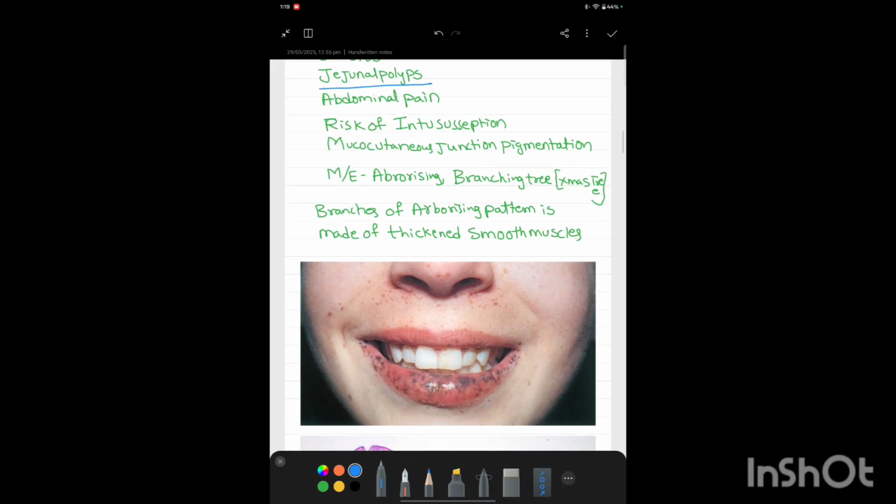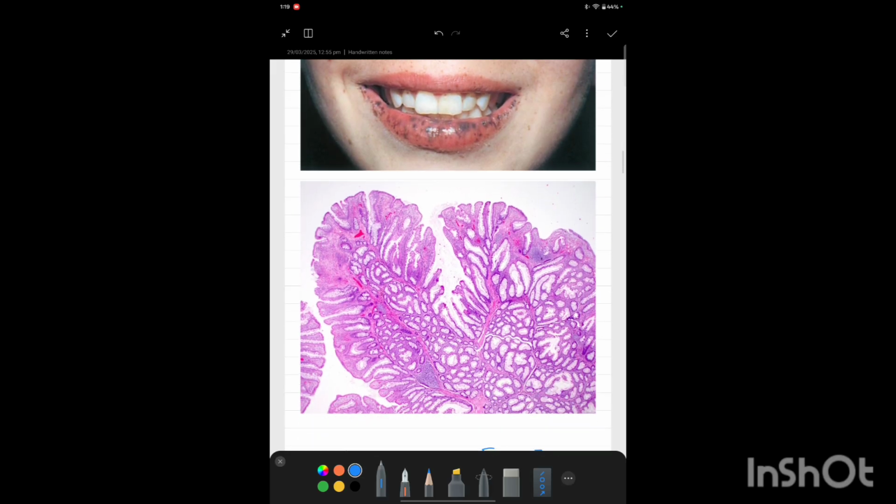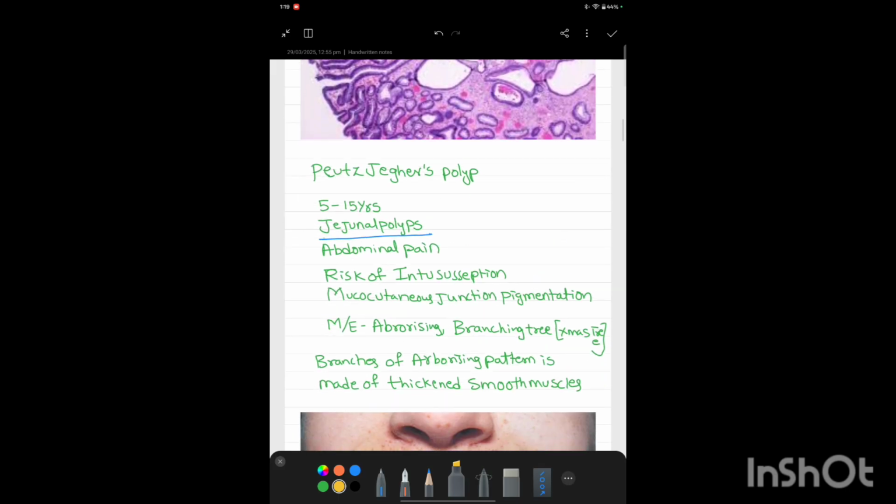Microscopically, an arborizing or branching tree pattern is seen. Note that the branches of the tree, which I am marking with a yellow color, are made up of smooth muscle. Smooth muscle enlargement is seen in Peutz-Jeghers syndrome.